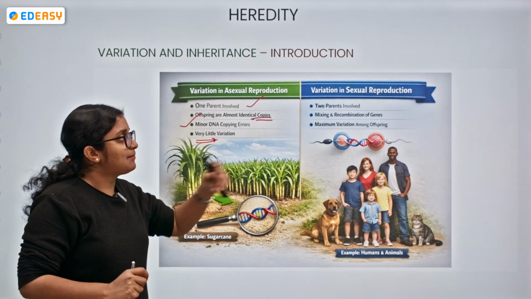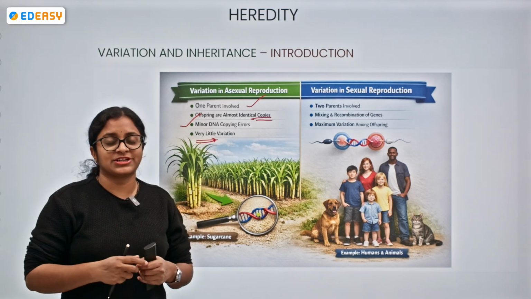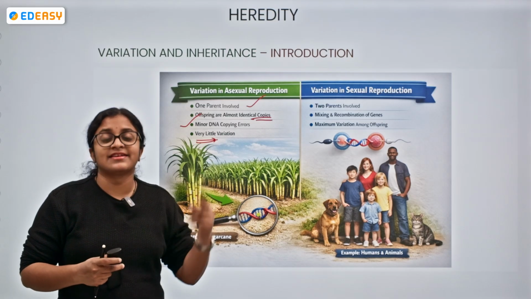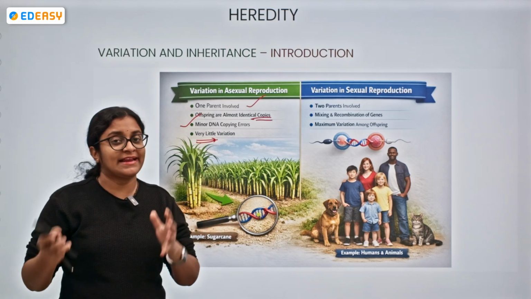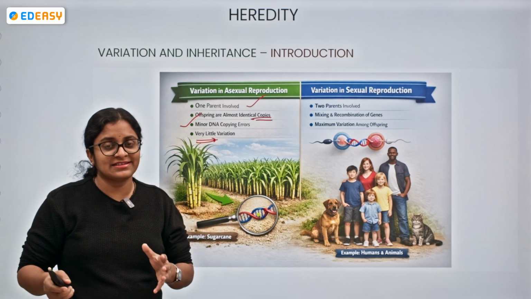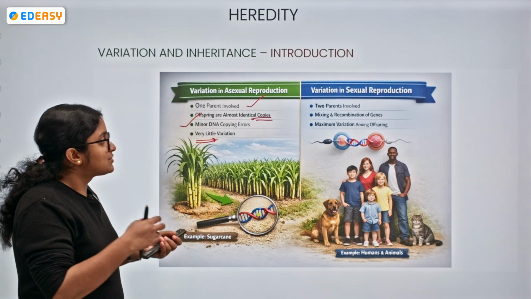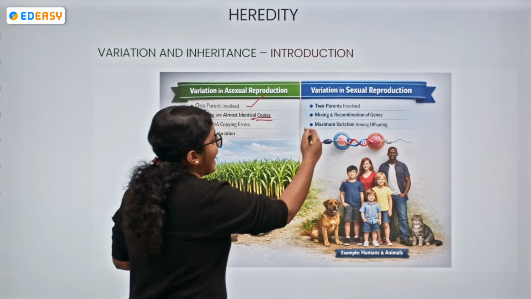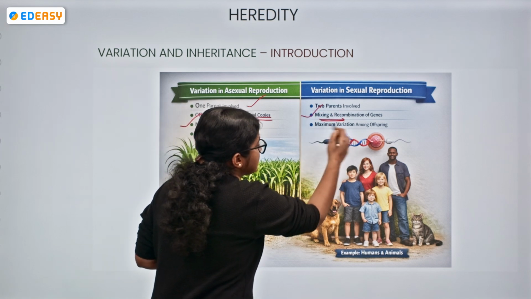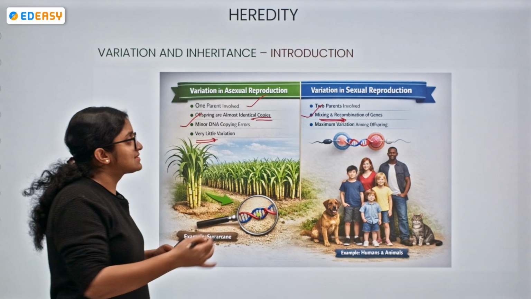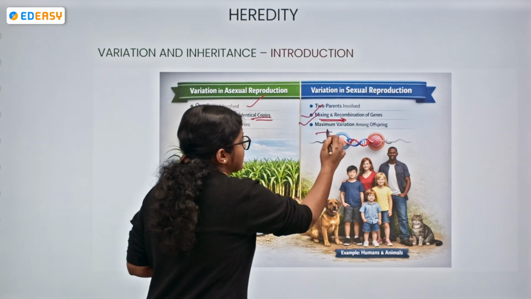When we compare sexual reproduction, what does it involve? Two parents, two gametes, fusion of male and female gametes, fertilization, and zygote production, right? There is a mixing and recombination of genes, because of which we see maximum variation among the offspring.